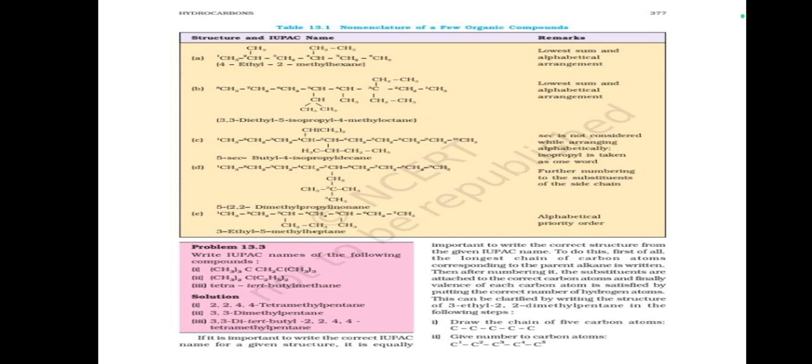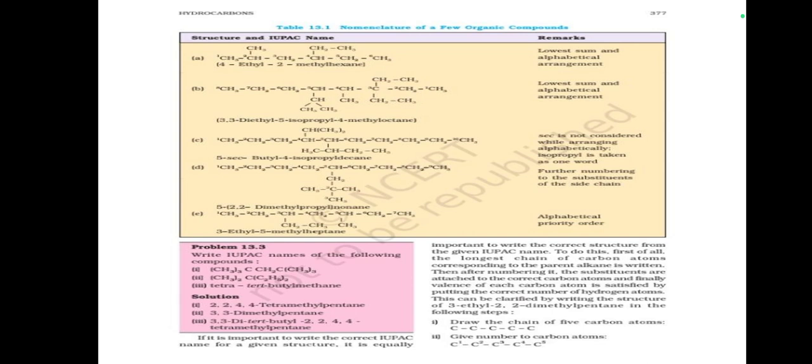Problem 13.3. Write IUPAC names of the following compounds. 2,2,4,4-tetramethylpentane, 3,3-dimethylpentane, 3,3-tertiary butyl-2,2,4,4-tetramethylpentane.